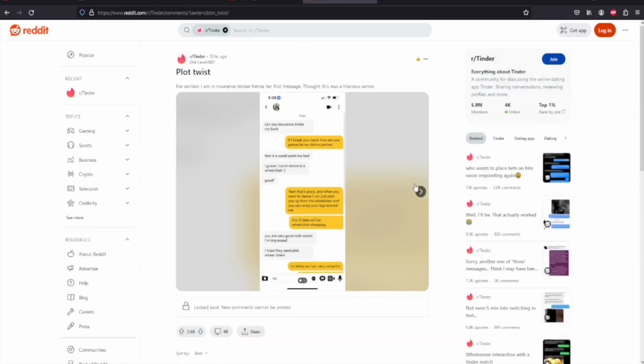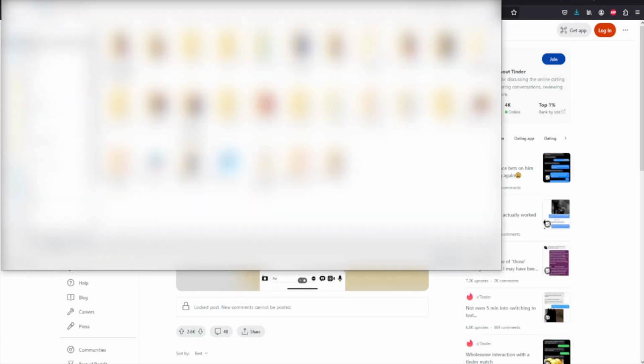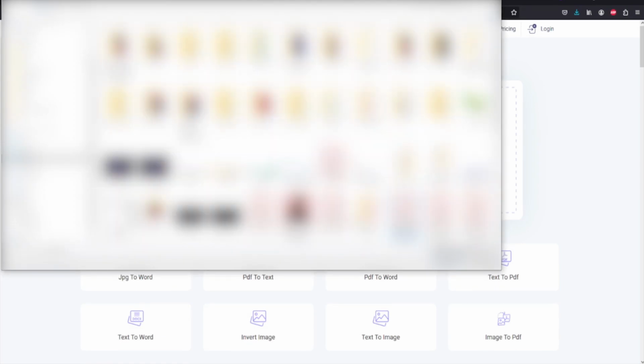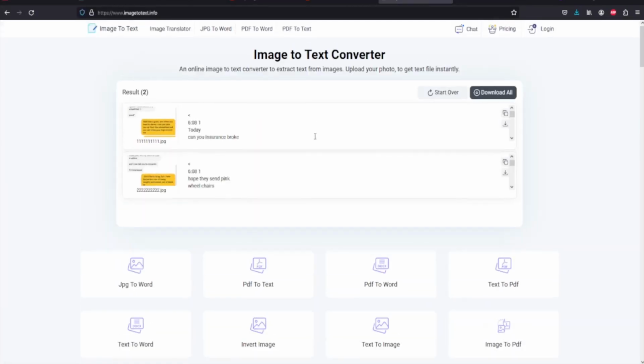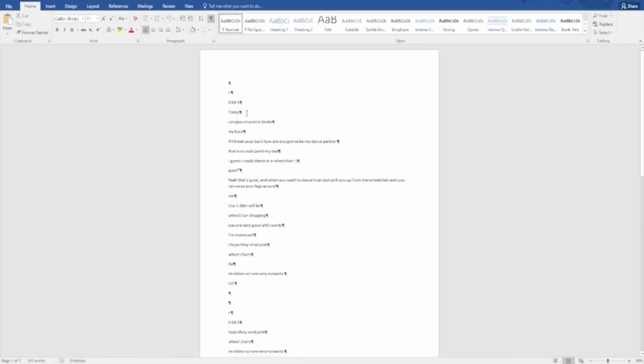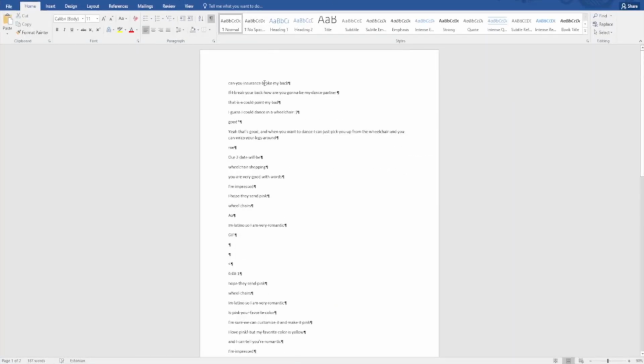Once you have found the inspiration, save these pictures and go to Google and search for image to text and open up this link. Import the pictures here, and now you have the picture as text. Copy all the text to Word or Notepad. Now adjust the text to be more interesting by adding your own twist to the conversation. Having a good hook, funny conversation, and plot twist in the end is the key to going viral.